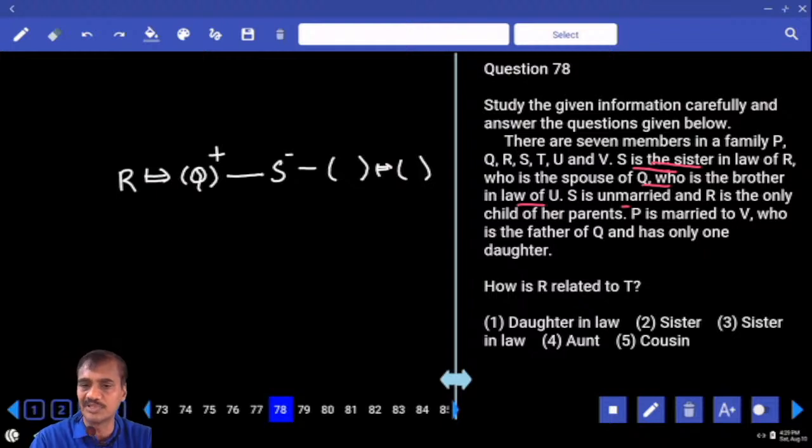And Q, who is the brother-in-law of you, must be here. And S is unmarried. And R is the only child of her parents. Her parents means R is a female. P is married to V. Now P and V are married. V is the father of Q.